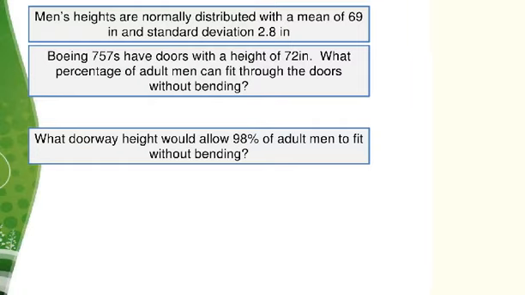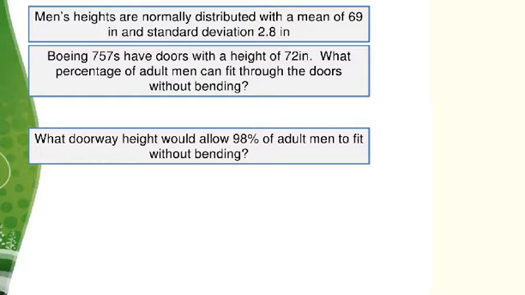So for the first question, we have to take 72 inches, convert that into a z-score, and then we could look up on our table the percentage of z-scores at that point. That would be below our z-score. And that would tell us the percentage of adult men who are less than the height of the doors. In other words, the percentage of men who are less than 72 inches.